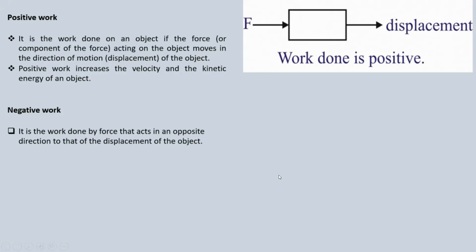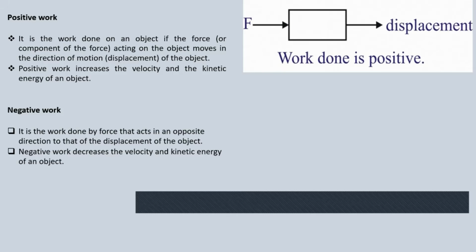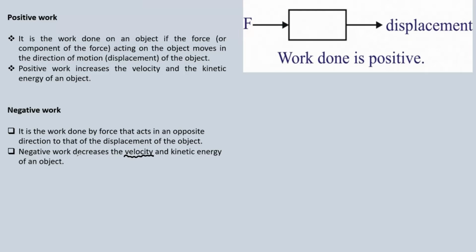And so what does that imply? When negative work is done, it decreases the velocity of the object as well as the kinetic energy of the object. So in the presence of negative work, we can say the object moves slower. There's a decrease in the velocity as well as the kinetic energy of the object.